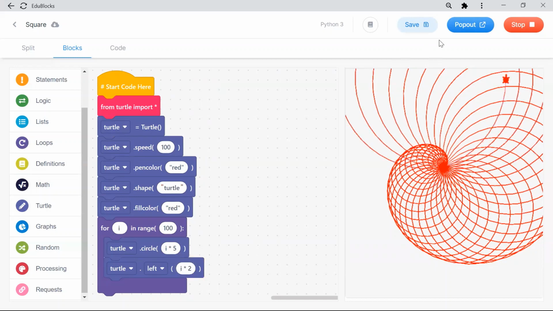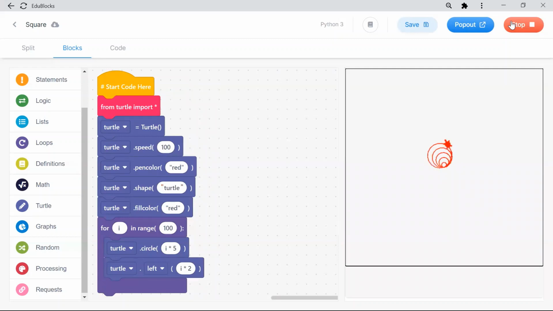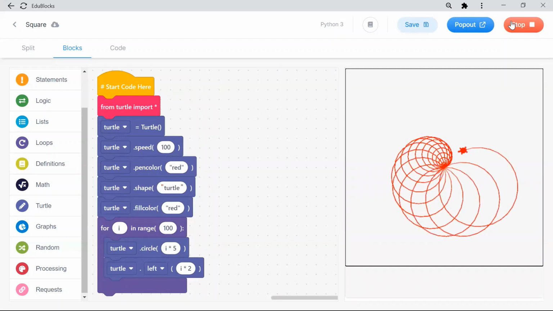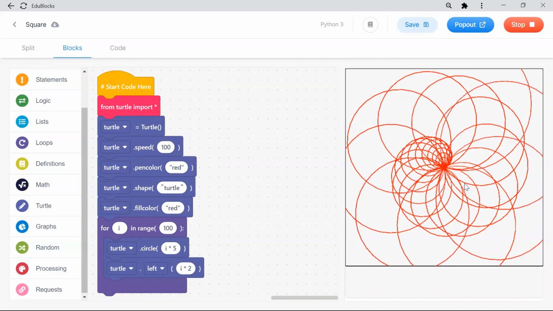So we'll discuss more interesting things next week. The for i in range, how many times is that? How many times do I want to draw the circle? One time, two times. I want to draw the circle 100 times. So that is what range means, 100 times.